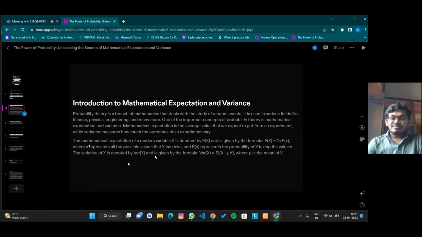The variance of x is denoted by Var of x. It is the notation and is given by the formula: variance of x is equal to E of (x minus mu) square. Here E means expectation, and mu means mean, where mu is the mean of x.